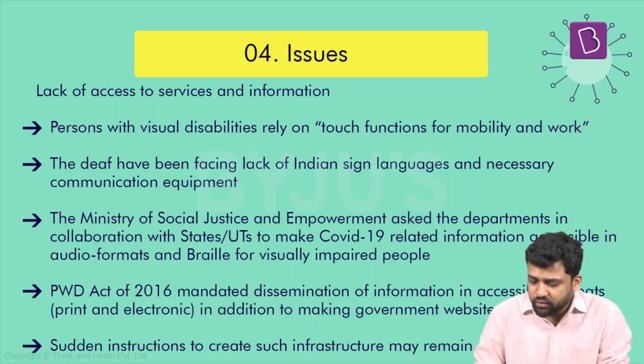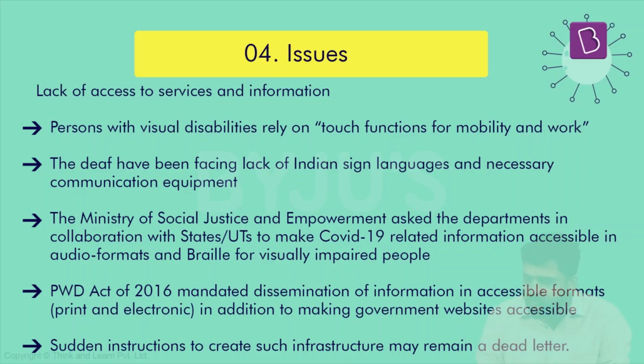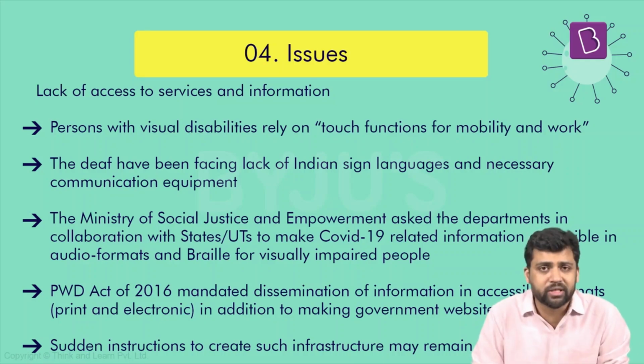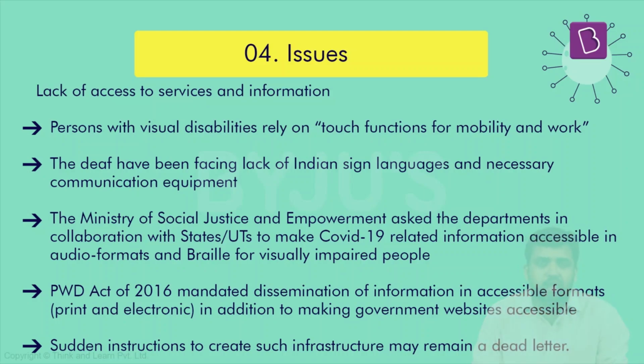So in the aftermath of the pandemic, the Ministry of Social Justice and Empowerment advised different departments that they should coordinate, work with different state governments, and ensure that all COVID-related information is accessible in audio formats and braille formats, so that people with different kinds of visual impairments and hearing impairments can access it. But since 2016, we have had the law. Things have not changed. How do we expect that things will change overnight? So sudden instructions to create infrastructure might not be possible. It will continue to remain a dead letter.